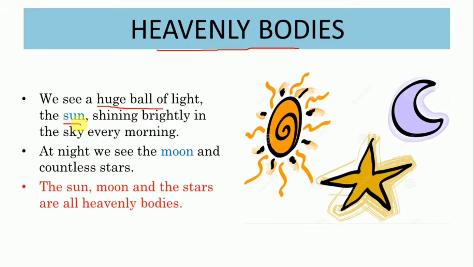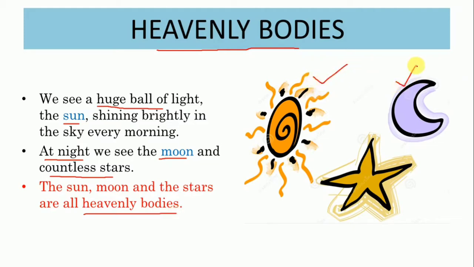Apart from the sun, at night, what else do we see? We see the moon and the countless stars. So children, the sun, the moon and the stars, they all are what? Heavenly bodies. They all are heavenly bodies.